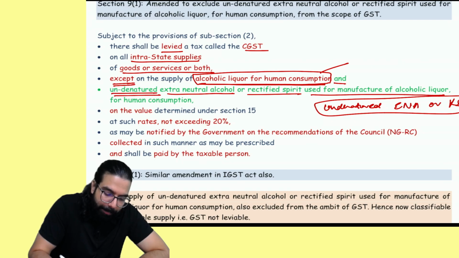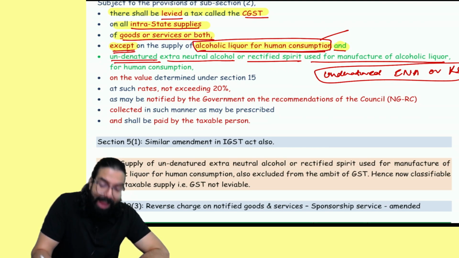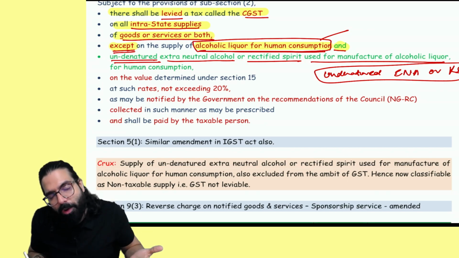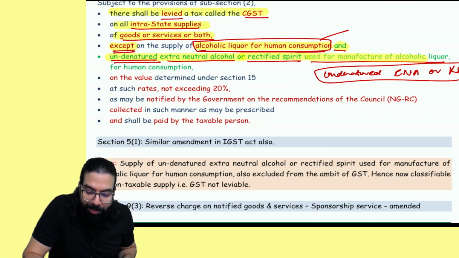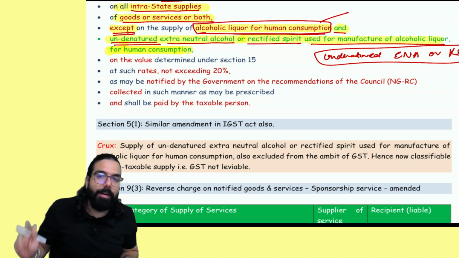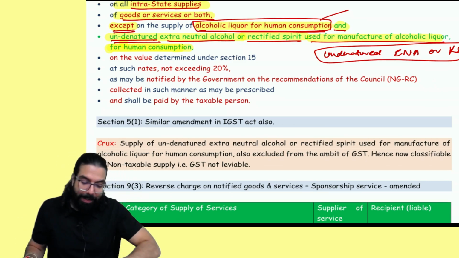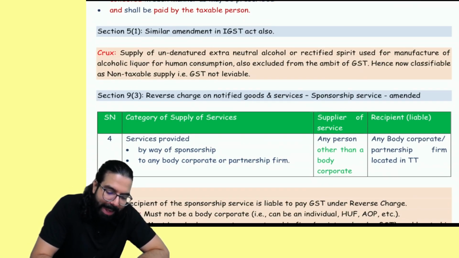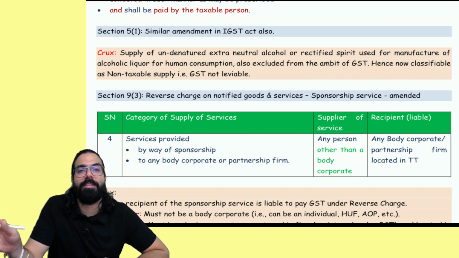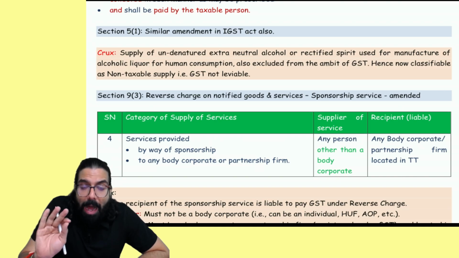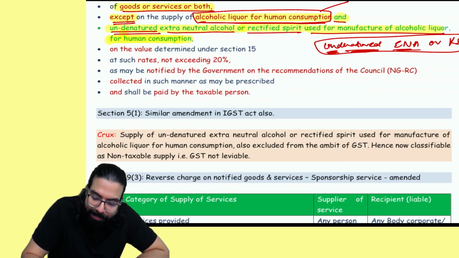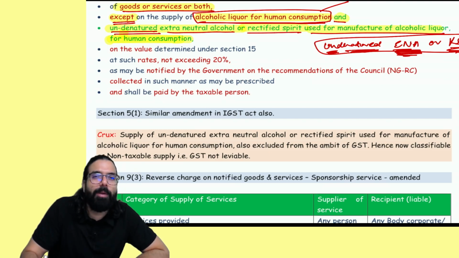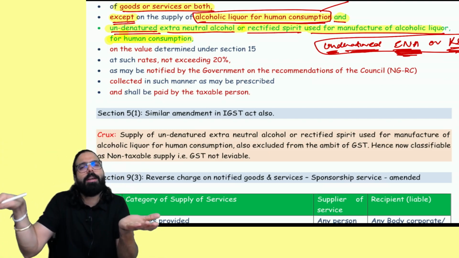See, they have told there shall be levied GST on what, everyone? Interstate supply of goods except alcoholic liquor, and the amendment point this time is except alcoholic liquor for human consumption and undenatured extra neutral alcohol, a rectified spirit, which is used for manufacturing of alcoholic liquor for human consumption. And hence, what does this mean? This means that now if a person is supplying alcoholic liquor for human consumption, anyways non-taxable under GST, supplying of undenatured extra neutral alcohol or rectified spirit, which is used to make this alcoholic liquor, on that supply also there is no GST.